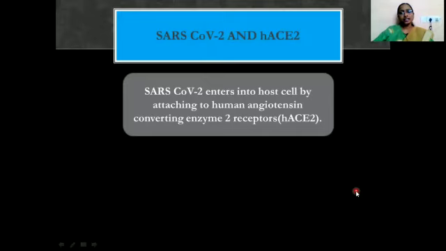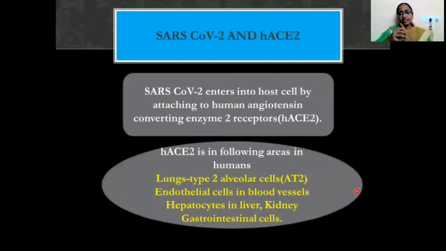As we already know, there is an interaction between SARS-CoV-2 and the human angiotensin converting enzyme 2 receptors. This binding is a prerequisite for viral entry into the host cell. Now we should understand where these ACE2 receptors are present. ACE2 receptors are located in the type 2 alveolar cells of the lungs, endothelial cells in the blood vessels, hepatocytes in the liver, kidney, as well as gastrointestinal cells. As SARS-CoV-2 efficiently binds to the alveolar ACE2 receptor cells, this is the prerequisite for viral entry into the host cell.